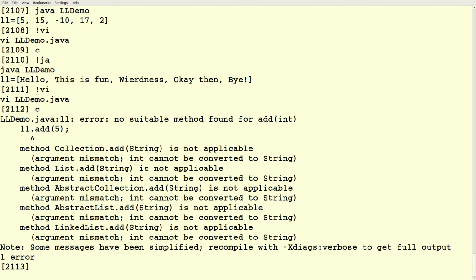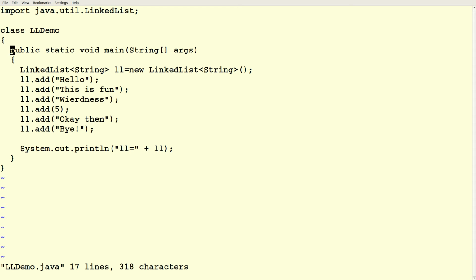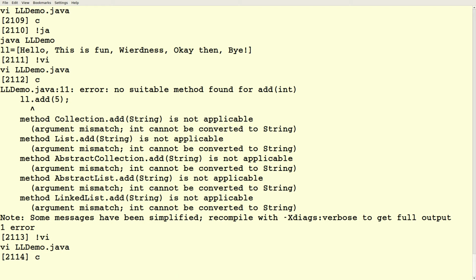There's only things for adding a string, because that's what I constructed it with. What if you did 5 and then concatenated it with a string? That should be fine, because when you concatenate something to a string, it calls the toString method on that something, the 5 in this case, and that'll turn it into a string 5. And so that should be calling the add method with just a plain old string.